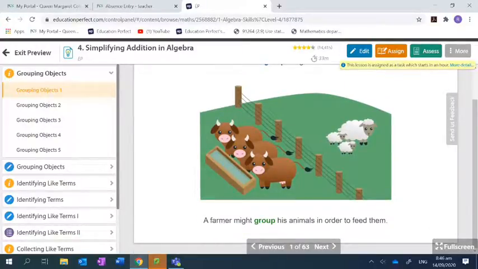A farmer might group his animals in order to feed them. So he's got some cows that look rather like pigs on this side. They look a little like pigs with little faces. They're not cows, they are bulls. Oh, right, they're bulls. But they have udders and horns, so they're cows with horns. Maybe they're pigs? I don't think they're pigs. Pigs don't have horns. His face looks like a pig. I know, that's what I was saying. Maybe, I don't know. They're pig cows.